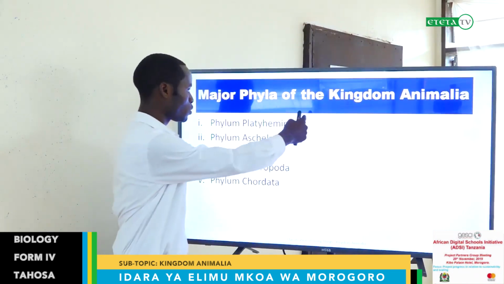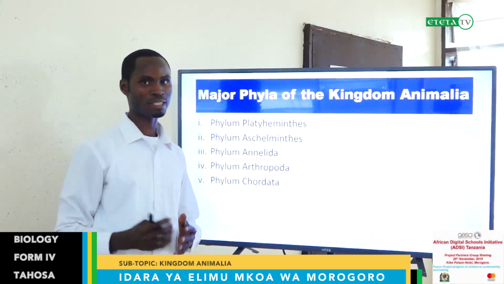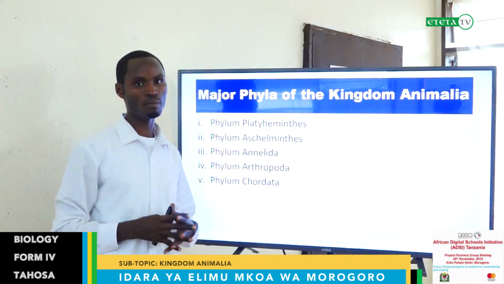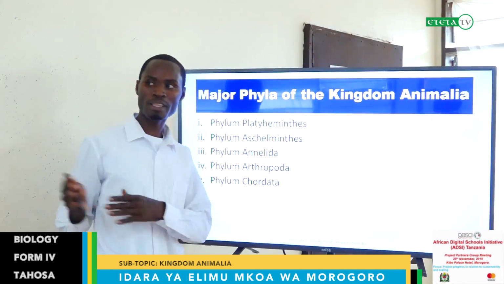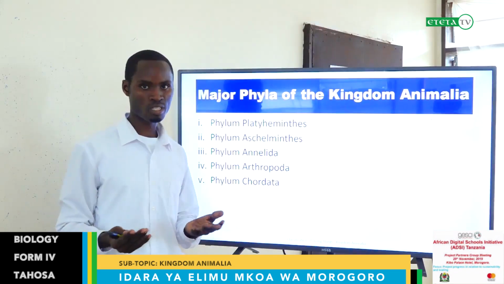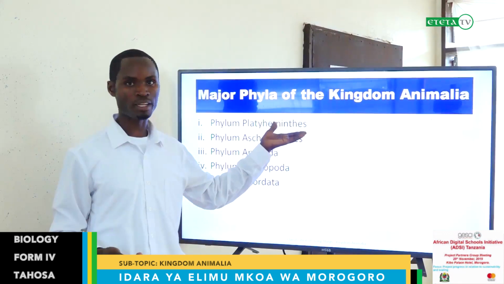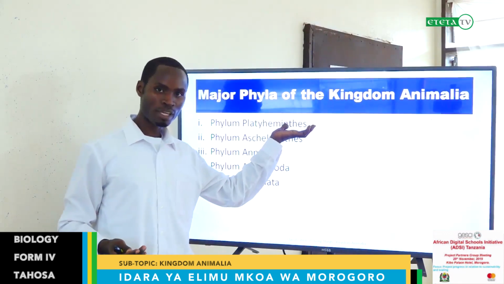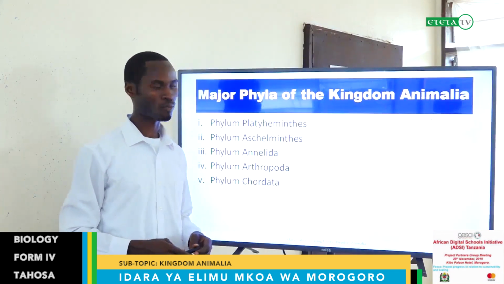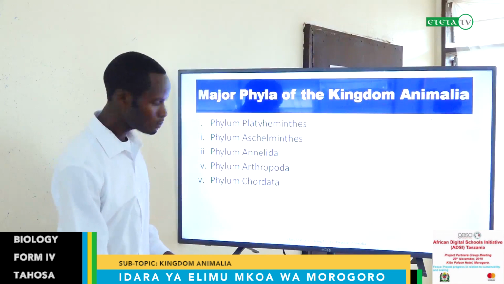Particularly, two of these, Platyhelminthes and Nematoda, are parasites. We live with them. They live in our bodies, sometimes in the bodies of other animals, not necessarily human beings. You can find them in cattle, cows, and sheep. We are going to learn what organisms belong to each of these. Let's go for these 3, starting with